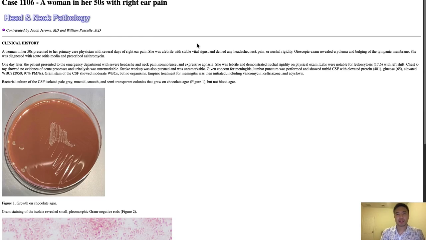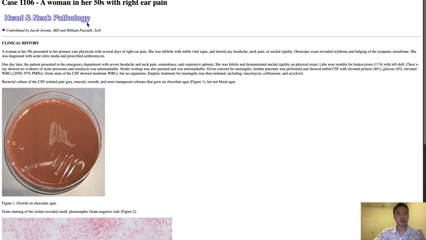I'm a fourth year pathology resident, and I go over cases almost on the daily from head to toe. Today we're doing something different. We're going to do microbiology, which falls under clinical pathology. So this is from University of Pittsburgh and unknown cases. So let's go over this one.